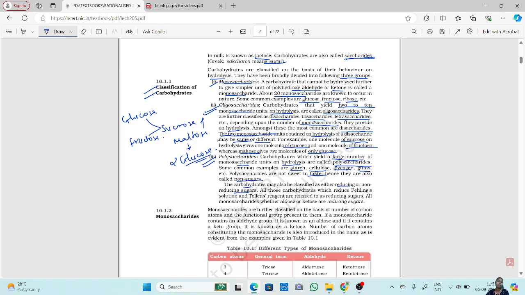Now, how will you find which are reducing and which are non-reducing? Reducing sugars, the carbohydrates known as reducing sugars, will reduce Fehling solution and Tollens reagent. If they can reduce Fehling solution and Tollens reagent, they are known as reducing sugars. And all the monosaccharides, whether aldoses or ketoses, are reducing sugars. All the monosaccharides, okay, they are reducing sugars.